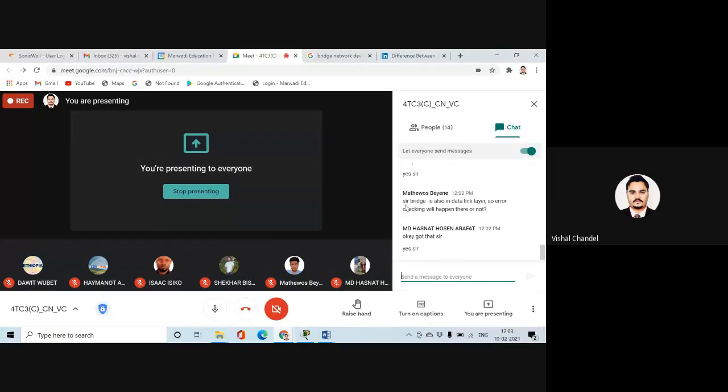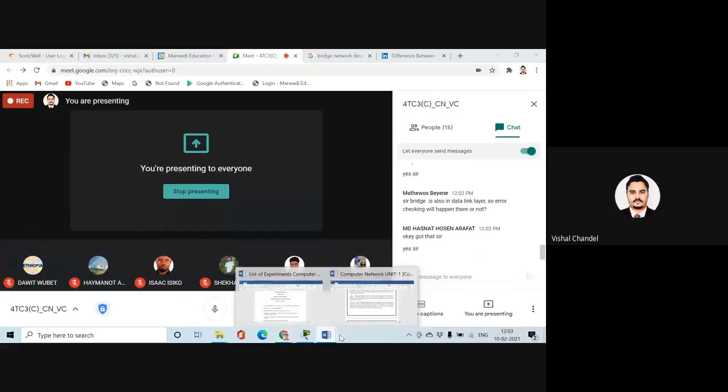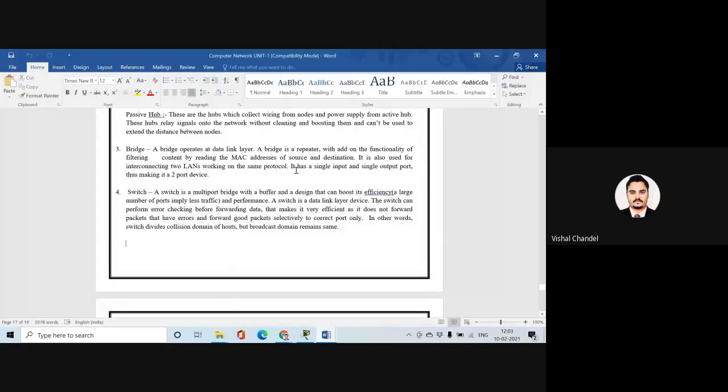Yeah, Matthew, sir, a bridge is also at the data link layer. So will the error checking happen there or not? No. Error checking, that's why they have mentioned these things clearly. It also provides some extra features. Okay, so first, a switch is a multi-port bridge. There was only a single network bridge. So a switch is a multi-port bridge with a buffer design and can boost its efficiency for a large number of ports. Okay, and it can also increase the performance.